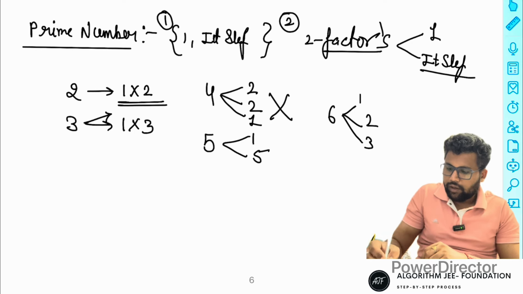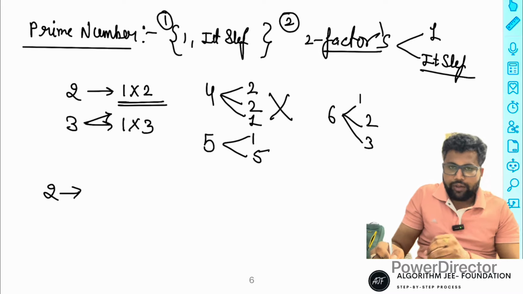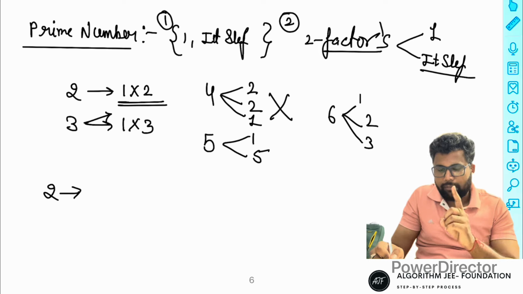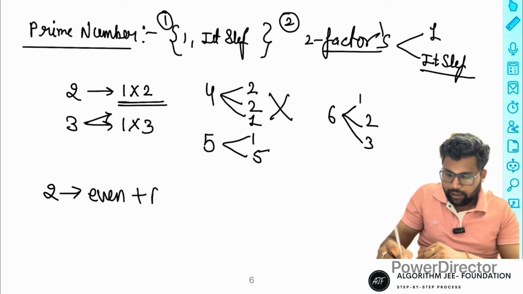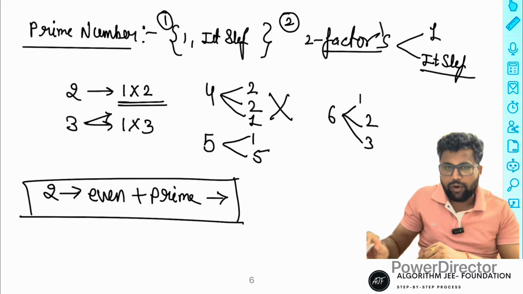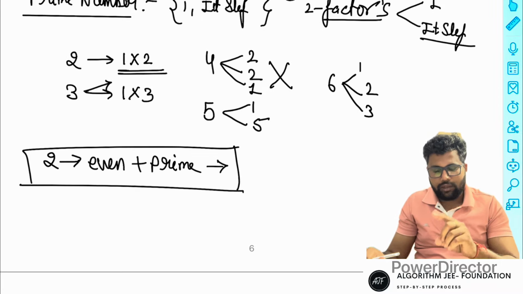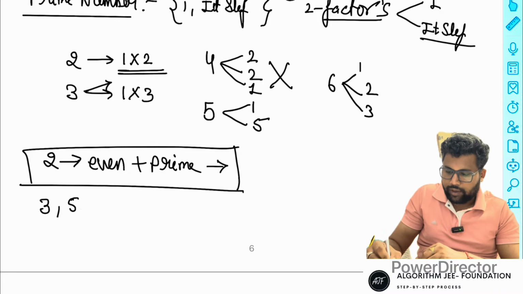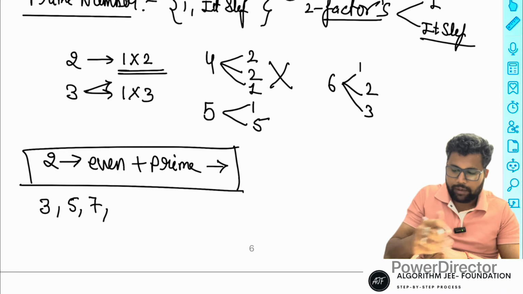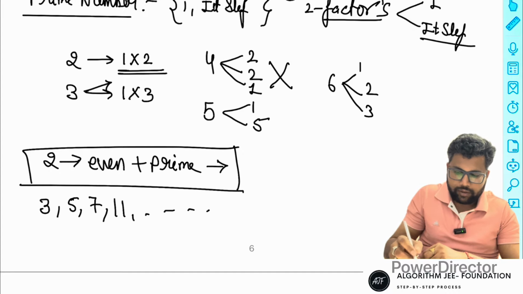Very basic, right? The first prime number is 2. It is the only even prime. This is a very important line, otherwise no other even number is a prime number. So the first prime is 2, the only even prime. After that 3, 5, 7 are all prime numbers. 9 is not possible because it is divisible by 3.